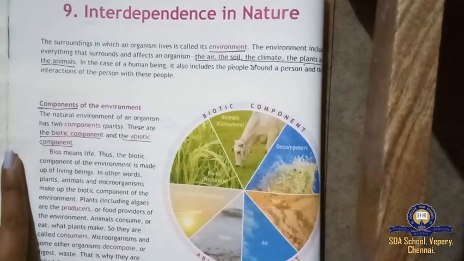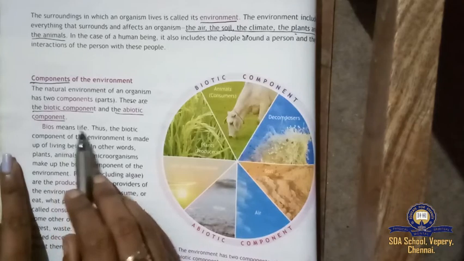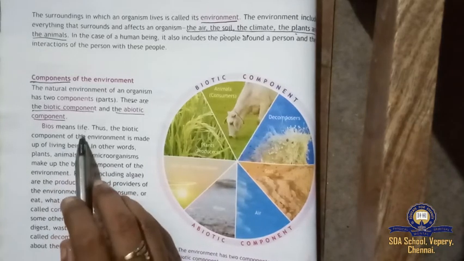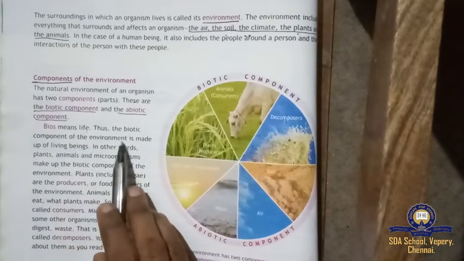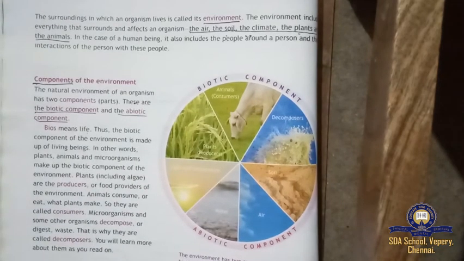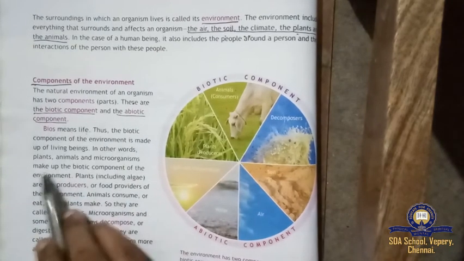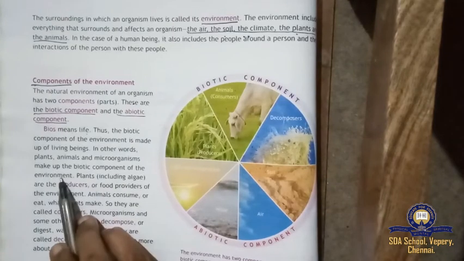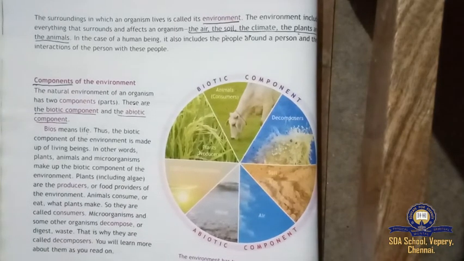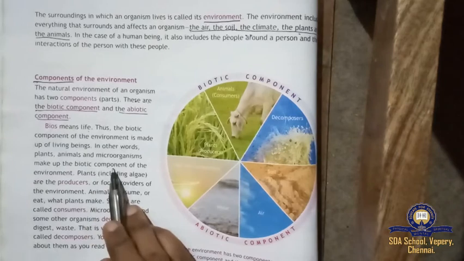So what are the 2 components? The biotic component and the abiotic component. First, bios means life. Thus the biotic component of the environment is made up of living beings. Bio means life, so it includes all living beings. In other words, plants, animals and microorganisms make up the biotic component of the environment. Everything comes under the biotic component.